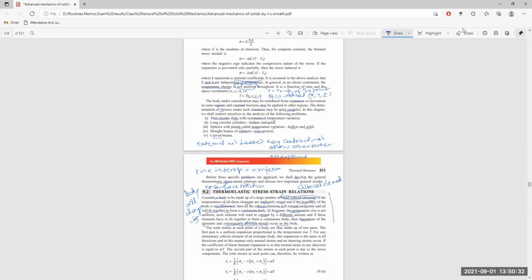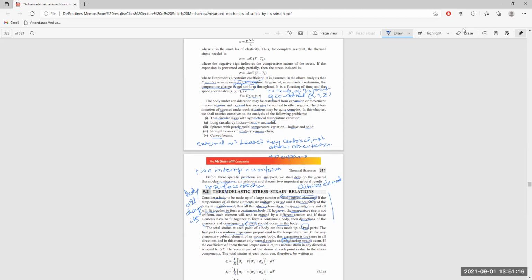Now, first of all, each point or each cube of the body is made up of two parts itself. The first part is a uniform expansion proportional to the temperature rise for any elementary cubic element of an isotropic body, meaning a body which has the same property in all three mutually perpendicular directions, and this expansion is the same in all directions. As the property is the same, it will expand in all three directions by the same amount always. In this manner only normal strains and no shearing strain is created. So there will be no shearing stress, only normal stress is created.